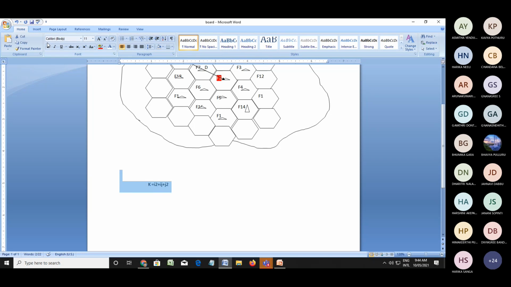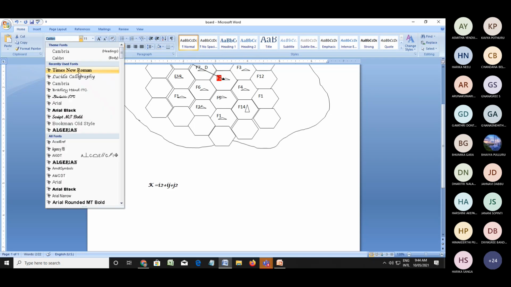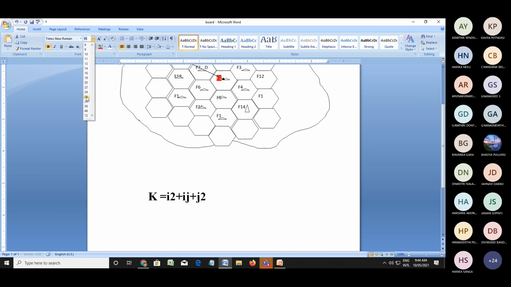Here we are using cluster size K equal to i square plus ij plus j square. Sometimes in some textbooks the notation is K or n. Don't confuse, both K and n are the same. Some textbooks use K, some use n. This is the cluster size.